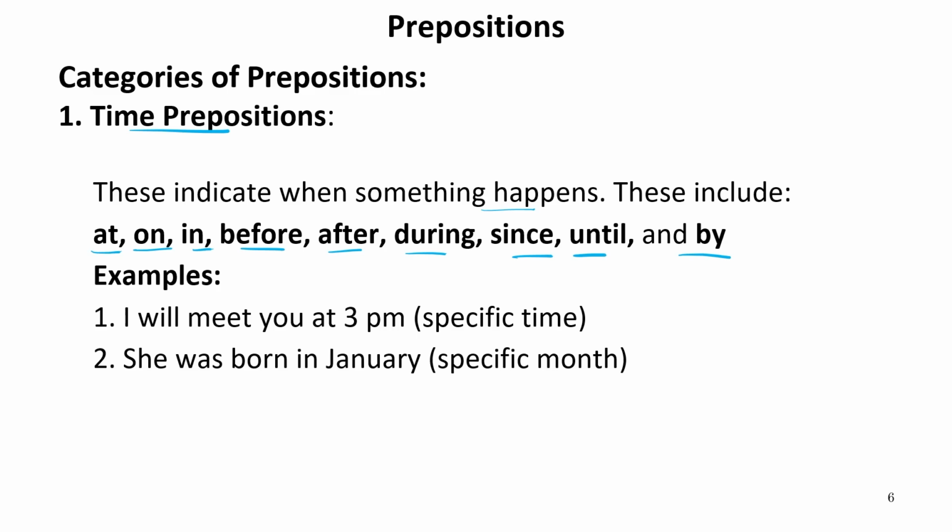Now, if I say I went there on Monday, this "on" is a preposition which is denoting the time Monday.